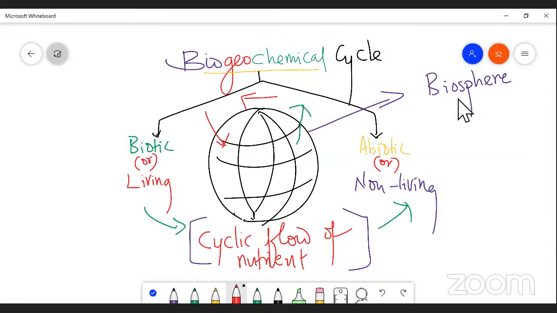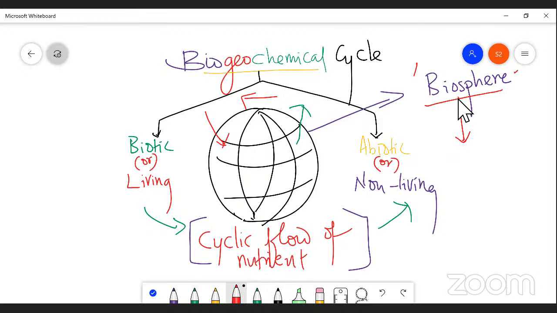So as I said, biogeochemical cycle is a dynamic process because the biosphere is a stable system. What is biosphere? Biosphere is a sphere that consists of both living and non-living factors, with a continuous flow of energy from one system to another system.